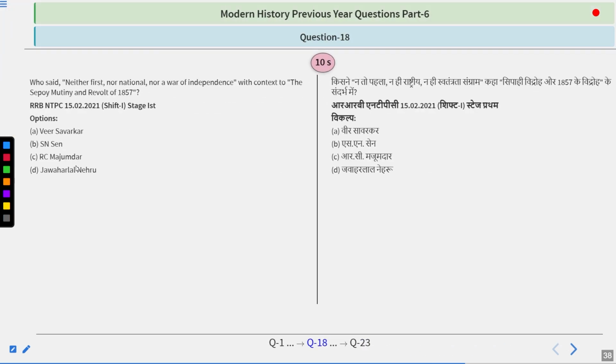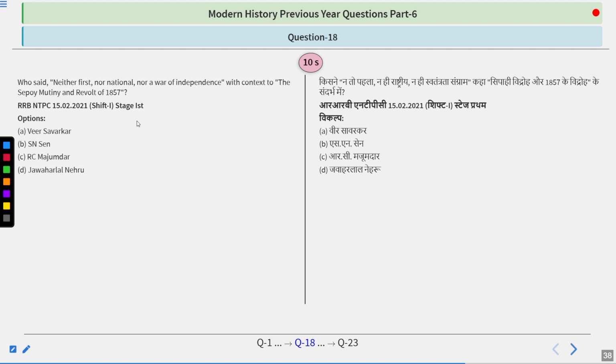Remember that as well. Who said neither first, nor national, nor war of independence, with the context to the Sepoy Mutiny and Revolt of 1857? Veer Savarkar, S.N. Sen, R.C. Majumdar, Jawaharlal Nehru. Try to think about it.